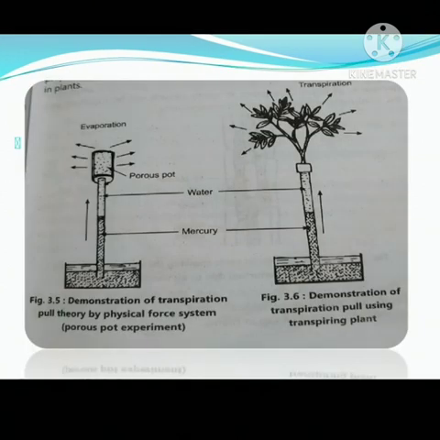This is the diagrammatic representation showing demonstration of transpiration pull theory by physical force system, that is porous pot experiment, first diagram. Secondly, 3.6 demonstrates transpiration pull using a transpiring plant. In this experiment, a porous pot is placed at the top of a continuous water column and the water is subjected to evaporation. The water column under tension does not break due to the cohesive property of water molecules, and a similar kind of mechanism may exist in plants.